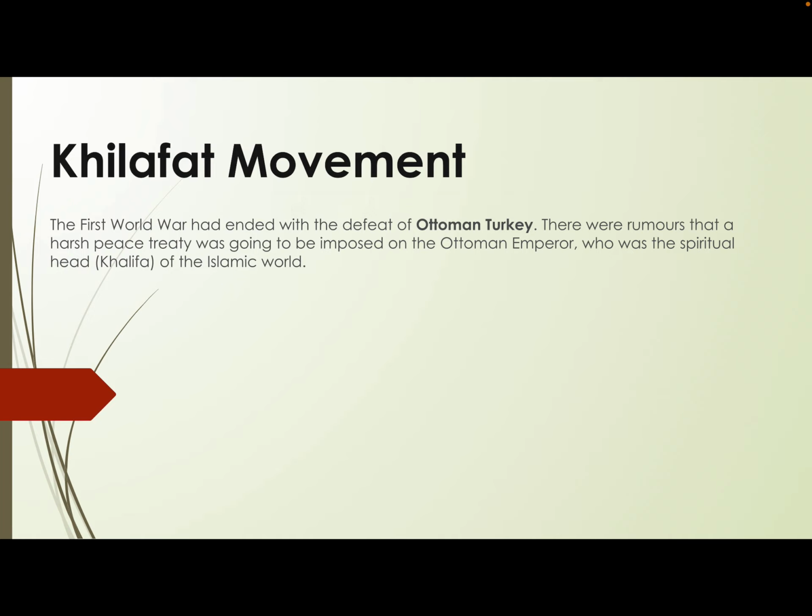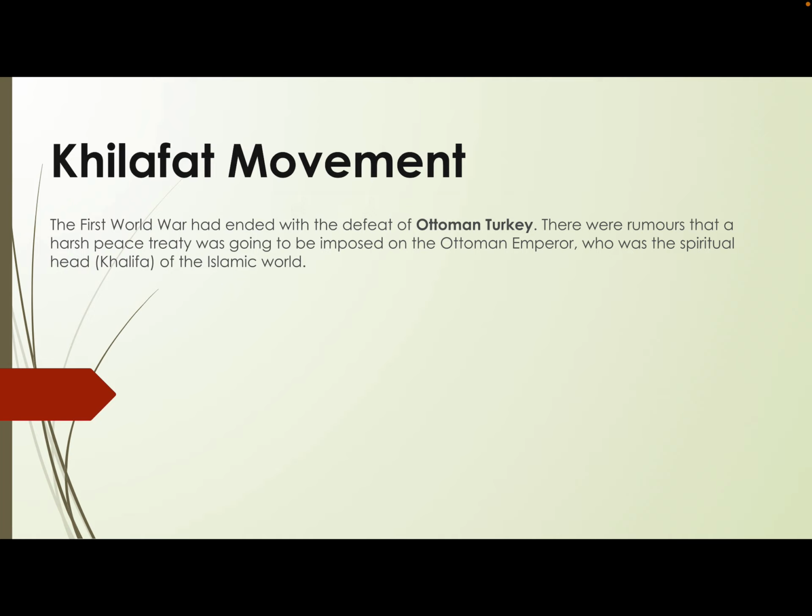So we are aware of the First World War, and the First World War led to the defeat of the Ottoman Turkey. Now the emperor of the Ottoman Empire was considered the spiritual head of the Islamic world.